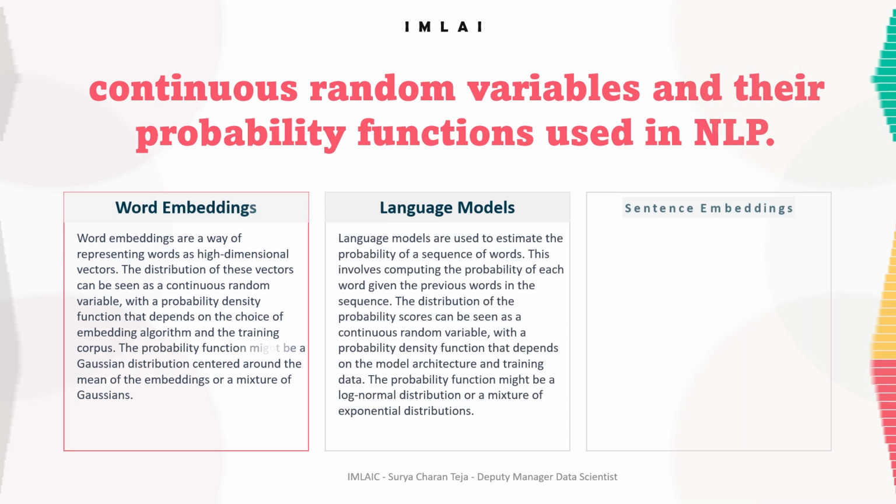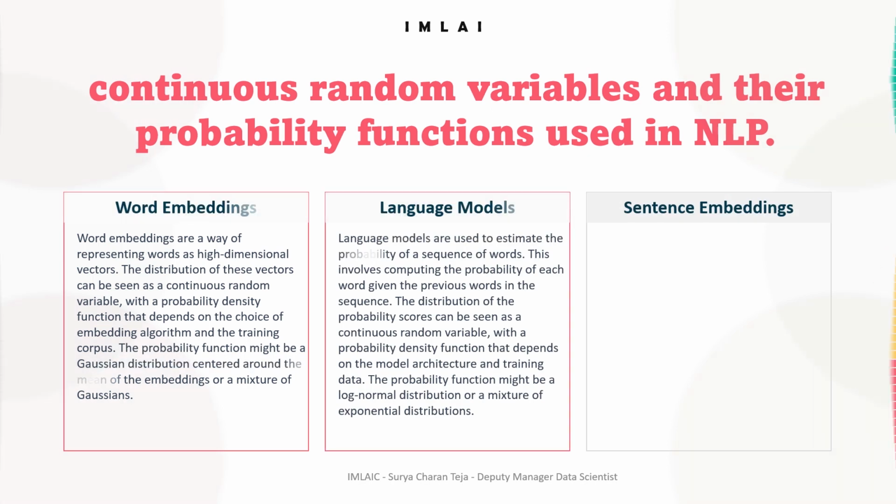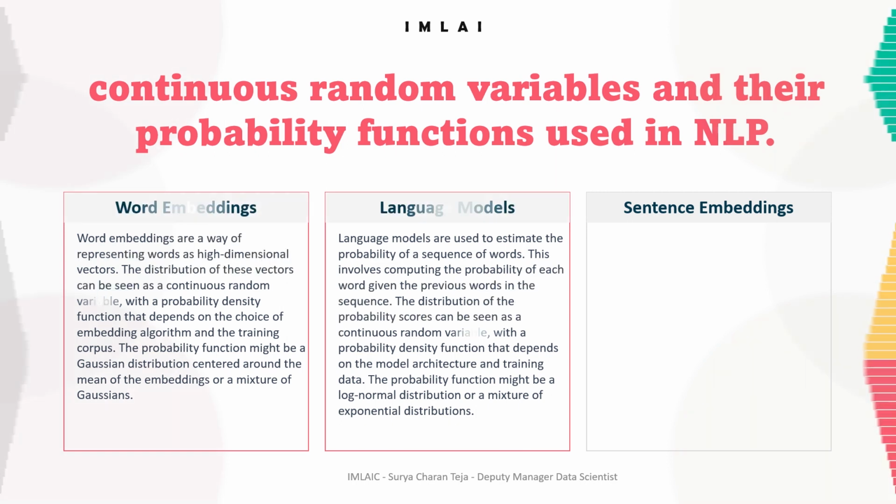And the next one that we have here is sentence embeddings. Similar to word embeddings, sentence embeddings are a way of representing sentences as high dimensional vectors.